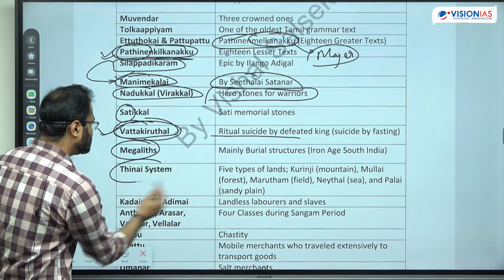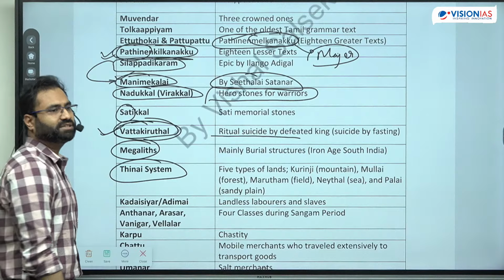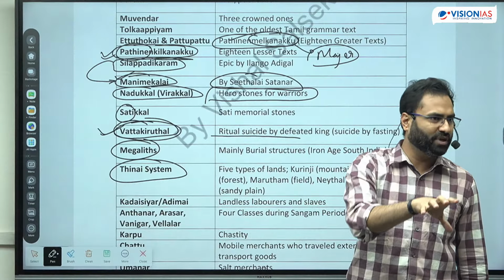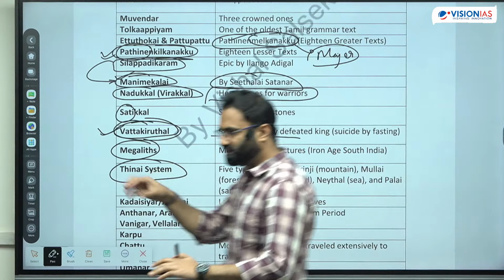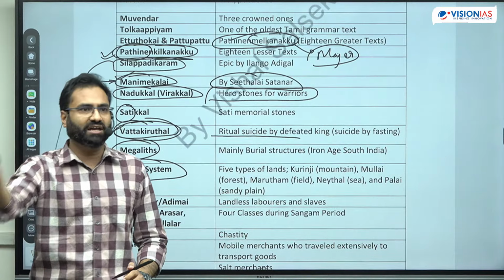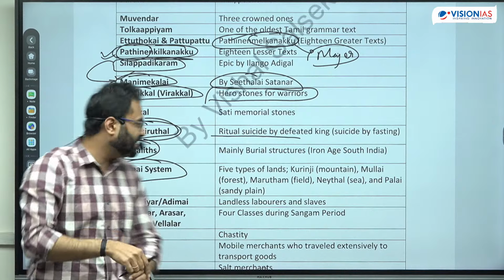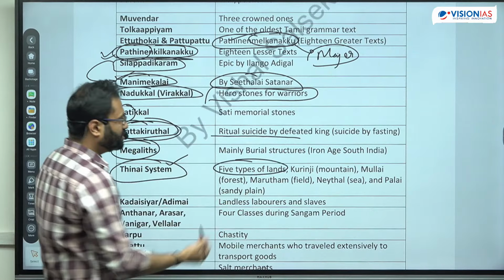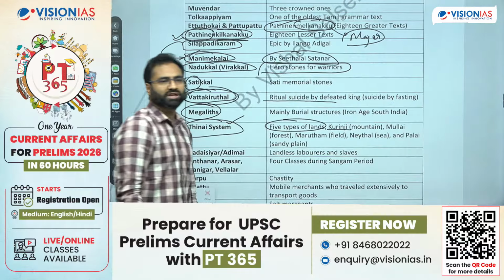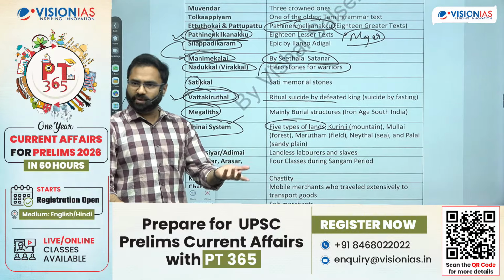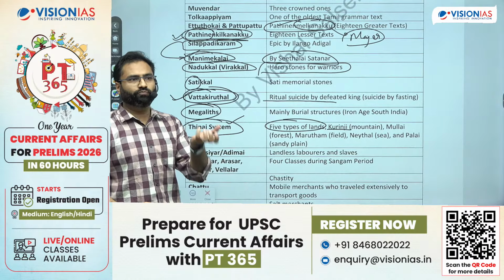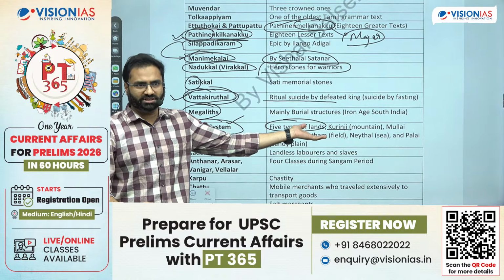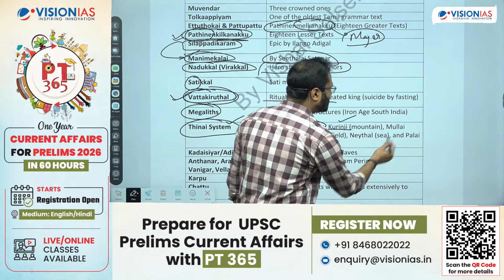Now next is the Thinai system. Thinai system is basically a land division system. आज भी आप देखते हो, once the land has to be classified, it is classified, let's say कि कौन ज्यादा फर्टाइल है, then depending upon fertility you are deciding. So this Thinai system is also talking about the 5 types of land. It talks about Kurinji, which is the mountain land. In a mountain you will not be able to do much agriculture. So what might be the more predominant activity? It is pastoralism. ठीक है. So pastoral activities are predominant.